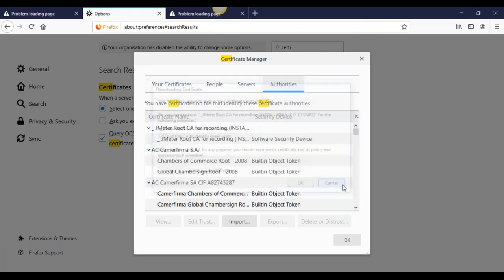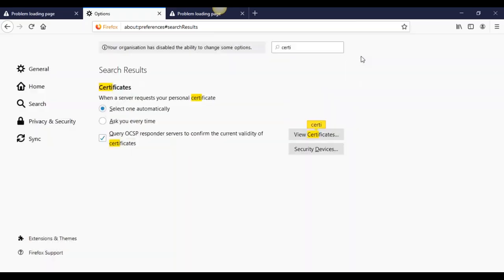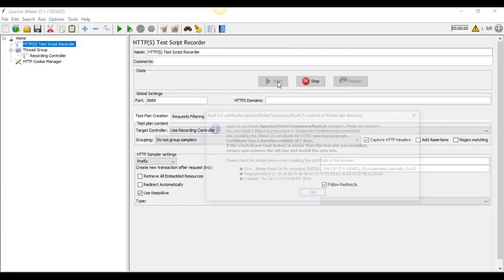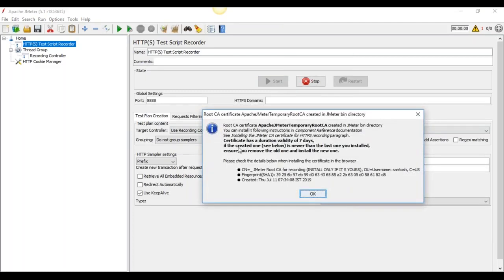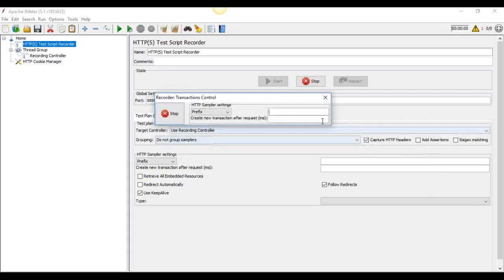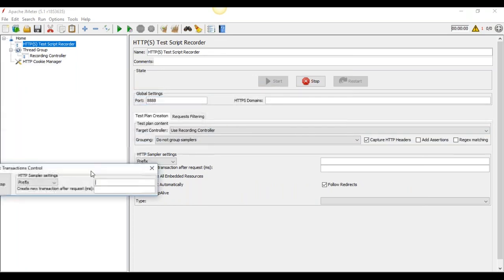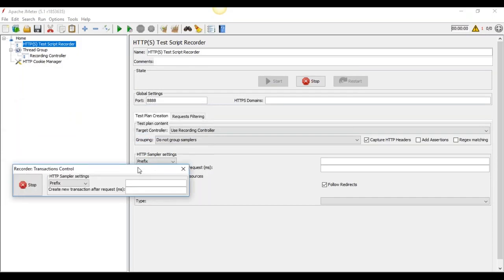So just import here, and then you check your certificate is available now. Now I'm going on here, and see here. When I'm clicking on this, there is a warning message. It's not a problem, you can just click on the OK button. After that, you will find this. Don't worry about that, you don't need to do anything. Just click anywhere and hold down any place you want. No need to worry about that.